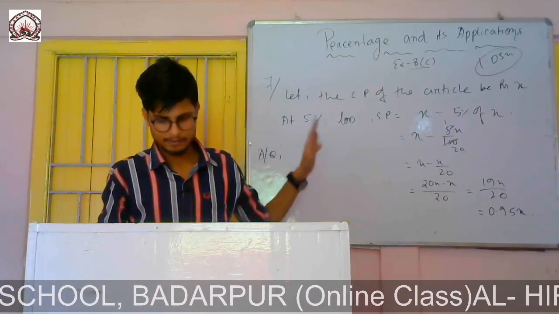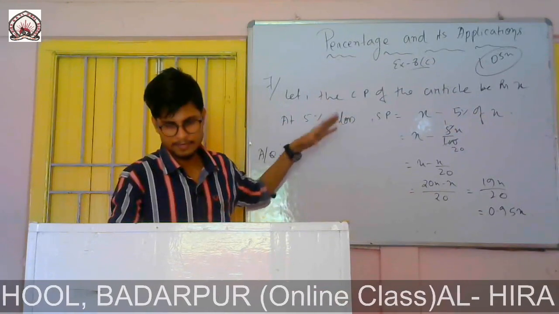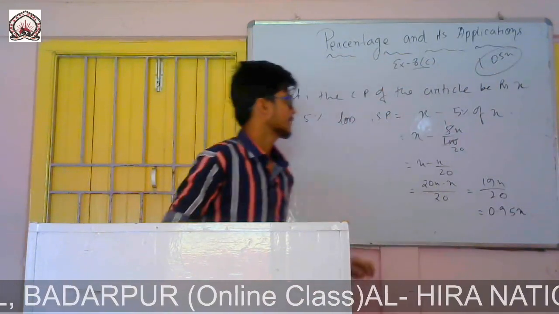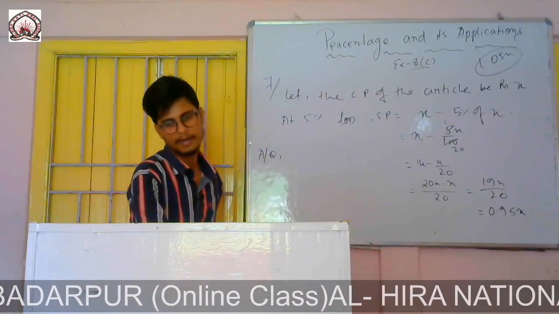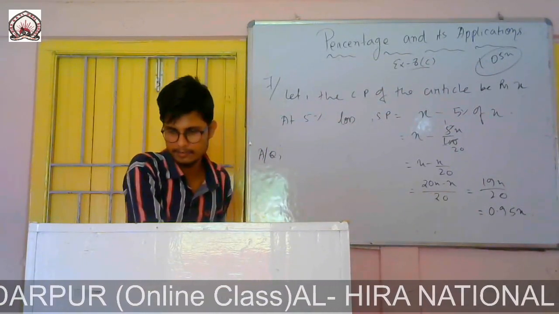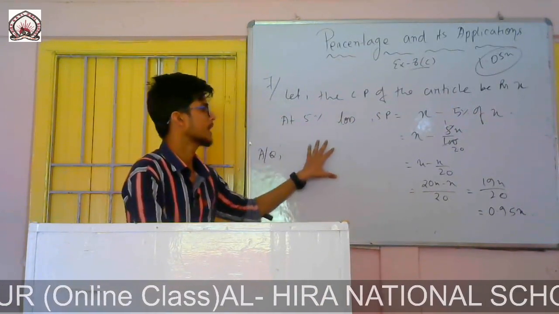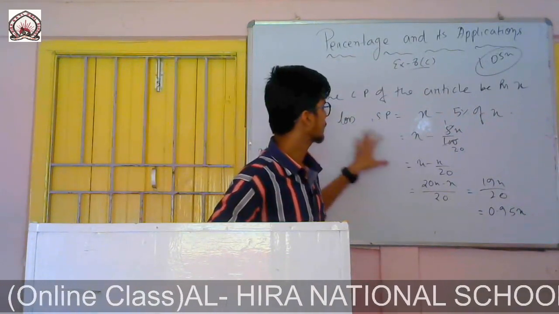The question says that if he gains 5%, he gets that amount, but if he sold the same article at 16.50 less, he will suffer a loss of 5%.